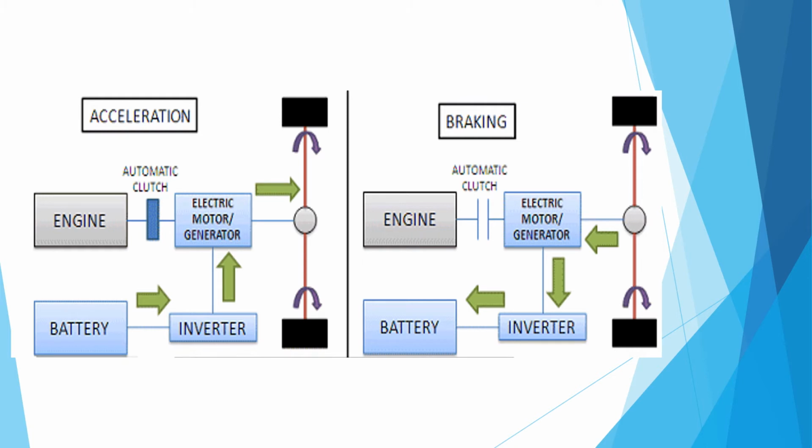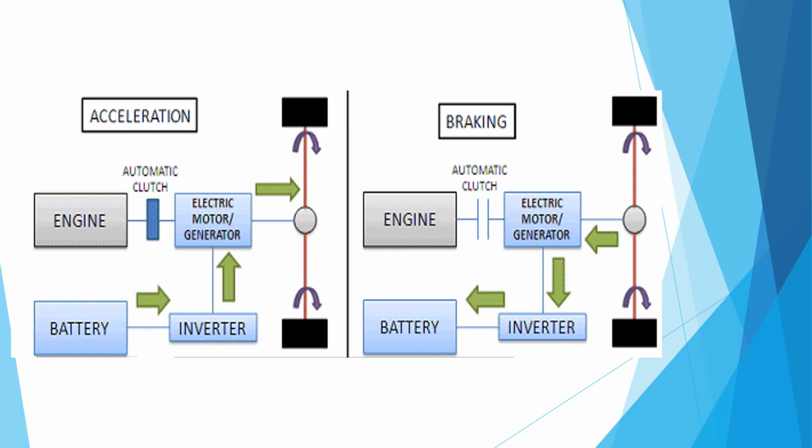When the vehicle is trying to stop or slow down, the automatic clutch is disengaged. Therefore no power is supplied from the engine to the wheel. Then during the braking, some friction is generated in the wheel.